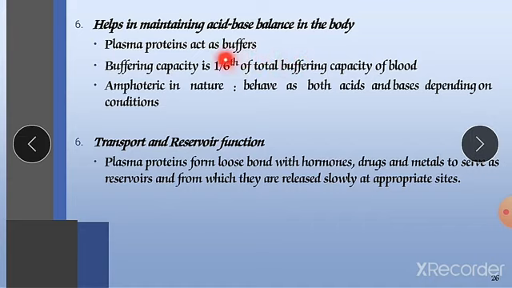So plasma proteins work here as buffers. Their buffering capacity is 1/6 of the total buffering capacity of blood. They are amphoteric in nature, so they behave as both acids and bases depending on the conditions.